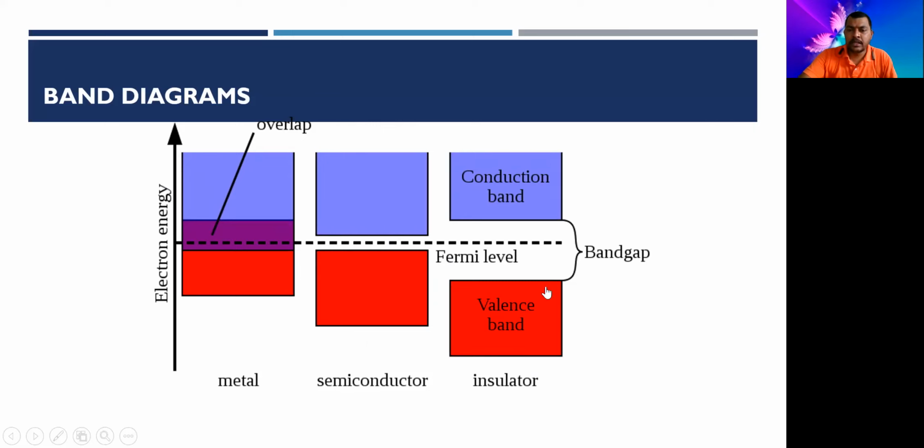Whereas in an insulator, the energy gap is very high and the valence band is completely filled, whereas the conduction band is completely empty. So there are no free electrons to take part in conduction, right? Therefore, this type of material behaves as an insulator. So this is the diagram of that.